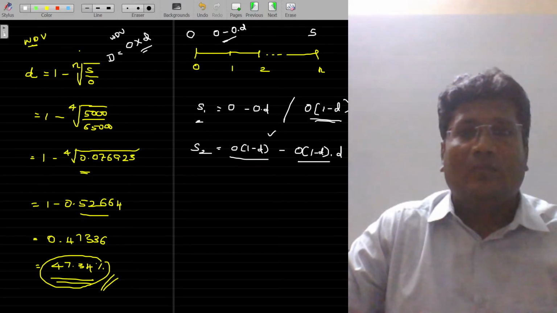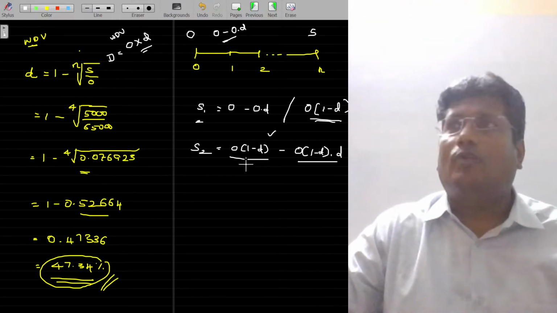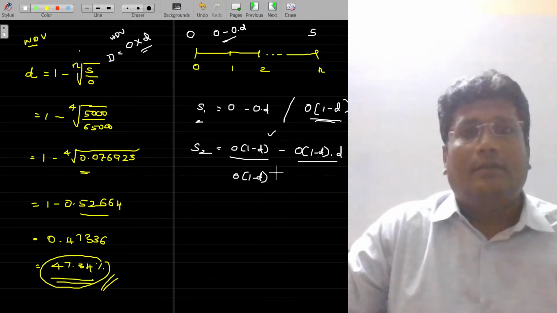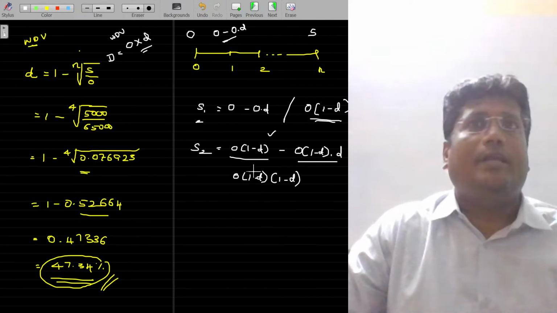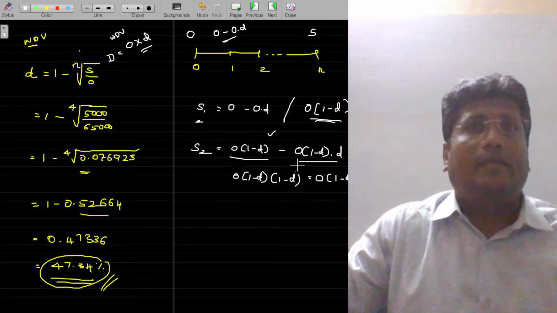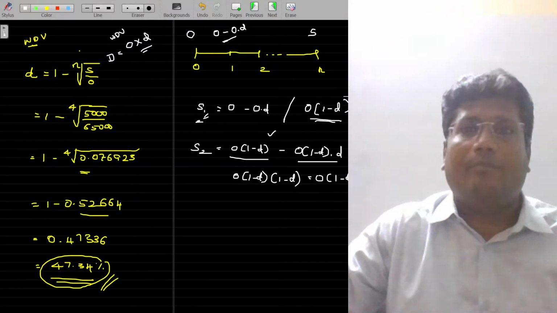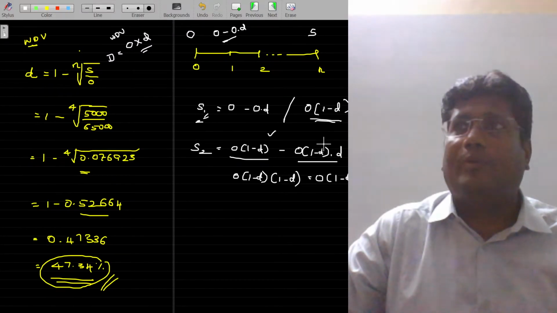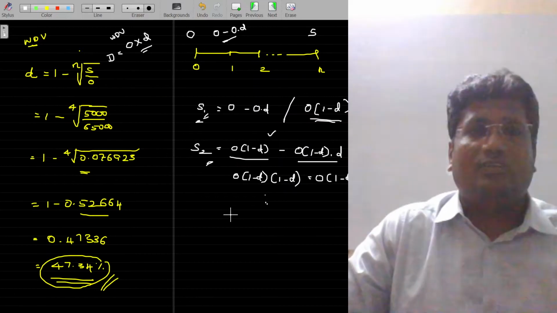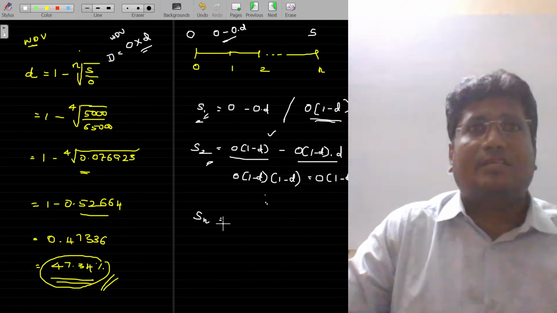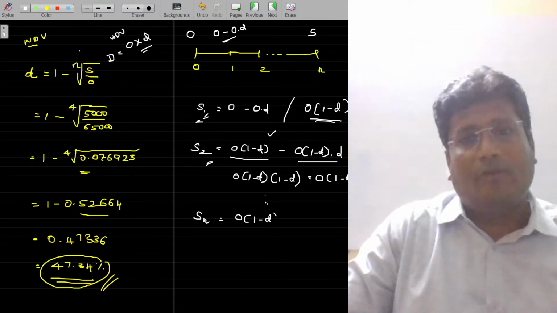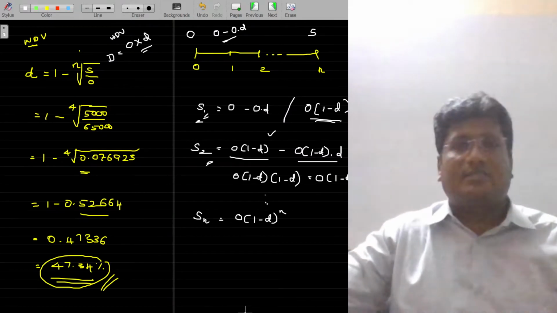I am applying the depreciation here. And again, we get two terms where O into 1 minus D is common. That can be taken out. So, O into 1 minus D into 1 minus D. This can be rewritten this way, O into 1 minus D to the power 2. If scrap by the end of first year is O into 1 minus D to the power 1, for the second year the same formula exists, but only the power changes. From this, it is very clear. Sn, or scrap value by the end of the life, fourth year end, will be O into 1 minus D to the power n. That's all. This is the simplest formula here.